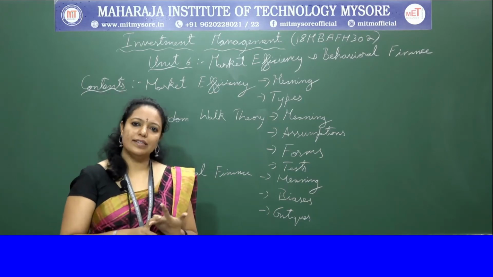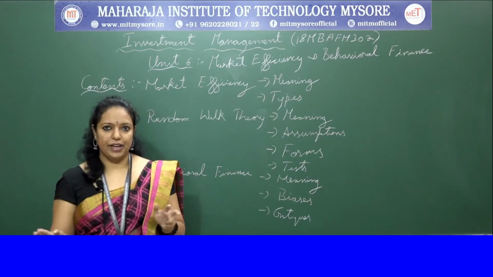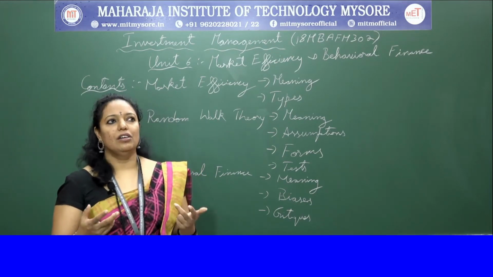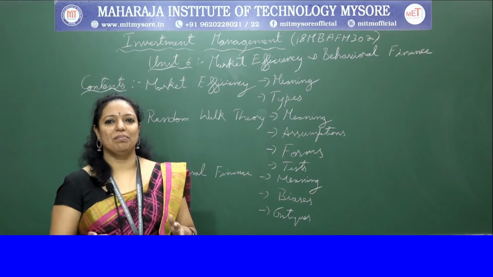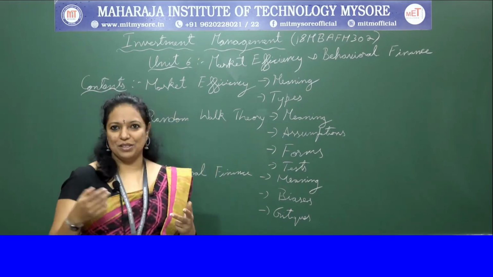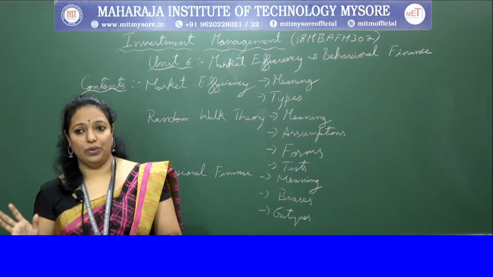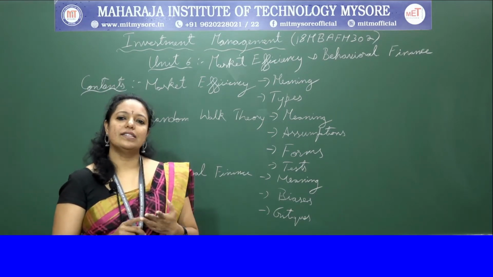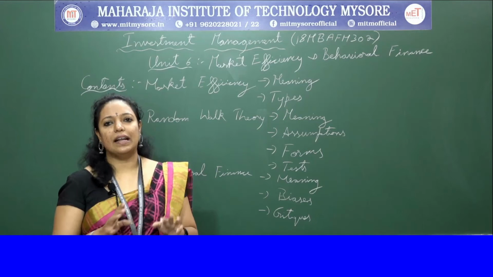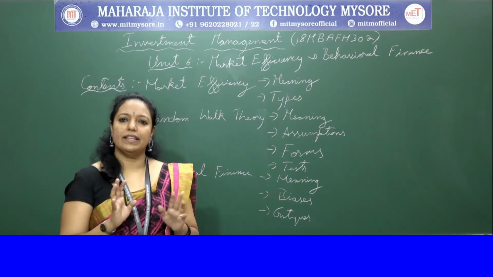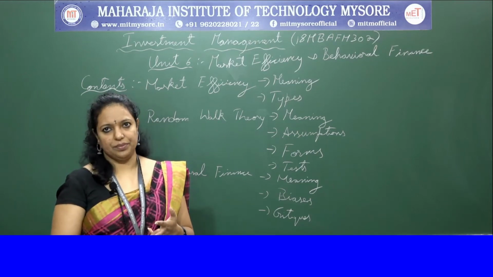The third assumption is that information is free and costless, you do not pay anything, and it is quickly available to all at the same time. That is what we learned about market efficiency. It is available to everyone free of cost and very quickly. The fourth assumption is that information is unbiased and correct. There is no false information given.